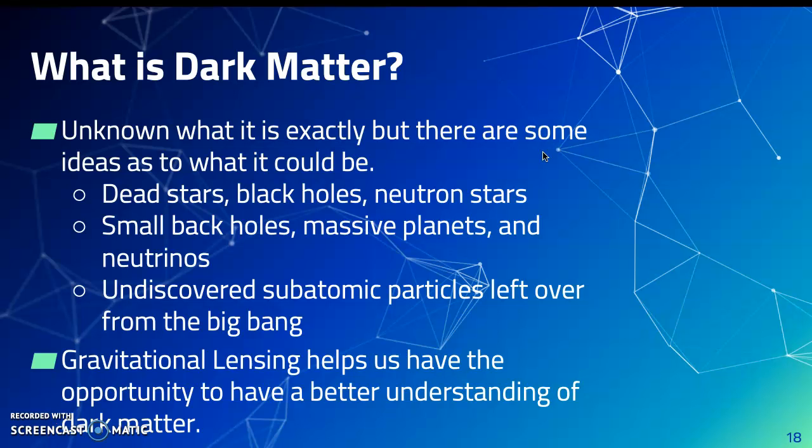Gravitational lensing helps us have the opportunity to have a better understanding of dark matter. A gravitational lens is a distribution of matter between a distant light source and an observer. It's capable of bending the light from the source towards the observer.